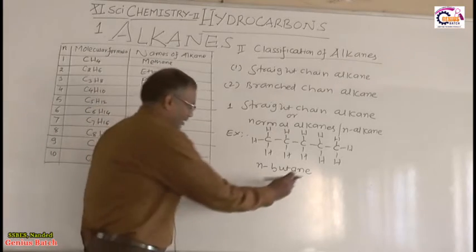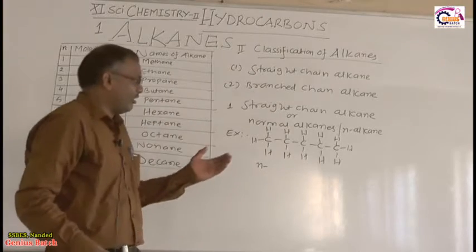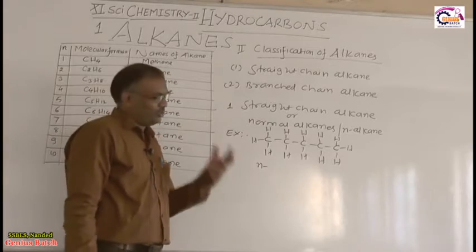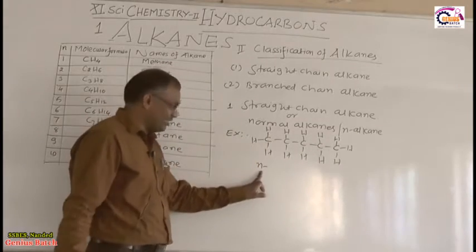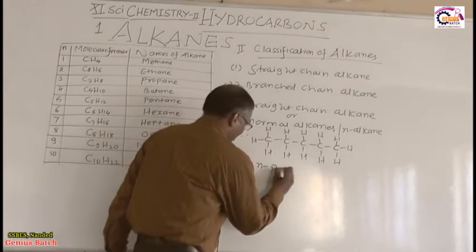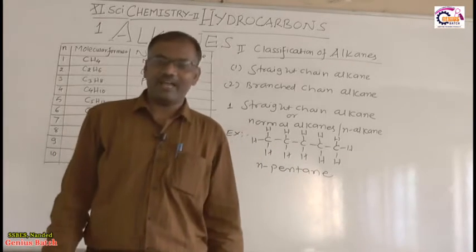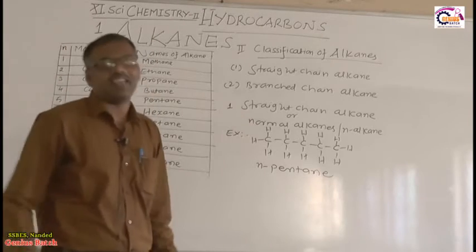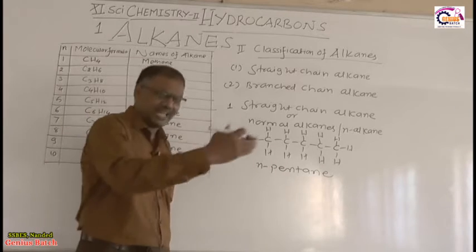So this is a straight chain carbon. Here also you have not seen any branch attached to the carbon atoms, so the carbon atoms are in a straight chain. Therefore we use N here, and five carbon atoms are there, so it is N-pentane, right? This is an example of N-pentane, a straight chain alkane or normal alkane.